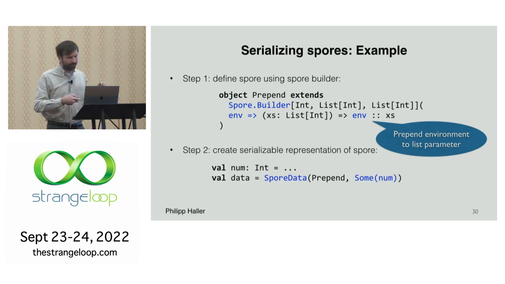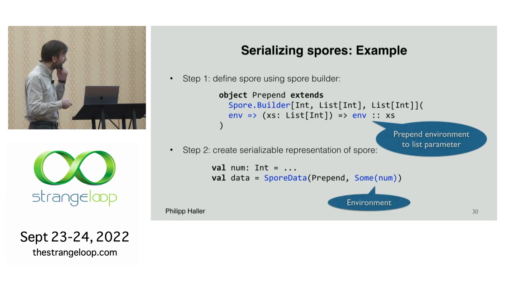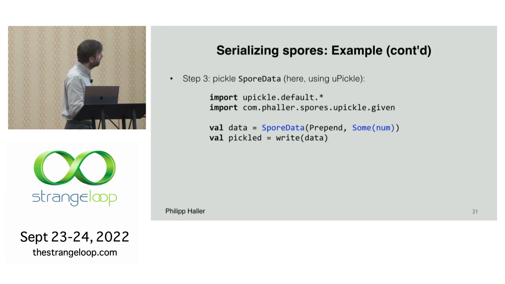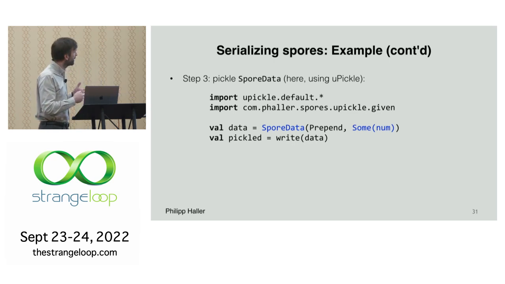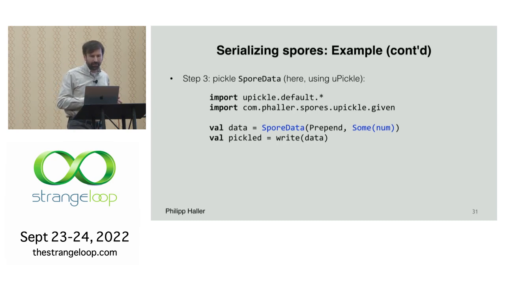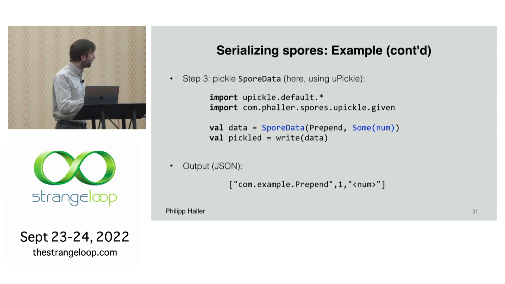And then, using this builder, we can create a serializable representation called SporeData, which takes a spore builder and the environment of the spore, okay? And then we can actually serialize this SporeData as usual, right? In this case, using uPickle. Nothing special here. And then we might get some JSON like that, where we have the fully qualified name of the builder and the environment.